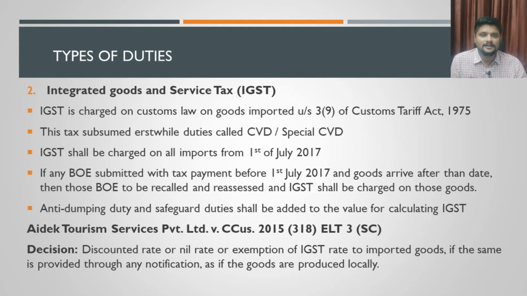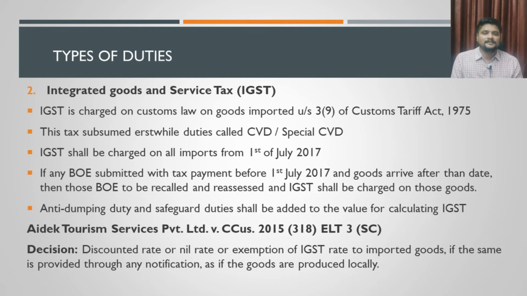Okay, what is the question here? If there is any exemption applicable on particular goods when they are manufactured in India, whether the same exemption is applicable if the goods have been imported into India. Here the Supreme Court says that yes, it is applicable. If GST is exempted on certain goods manufactured in India, the same exemption has to be extended to goods which are being imported into India also.